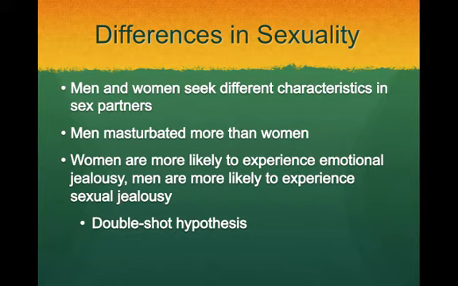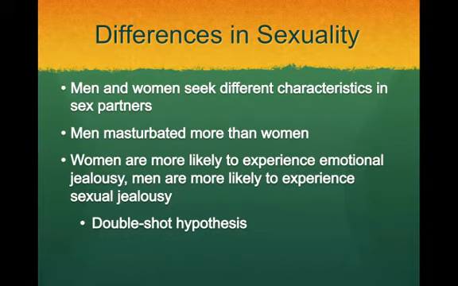Okay, now of course this is a sexuality class, so we should talk about the sexuality differences between men and women. We do see that men and women have different characteristics in sex partners, and not just in the United States, but over a study where they looked at 50 different nations.